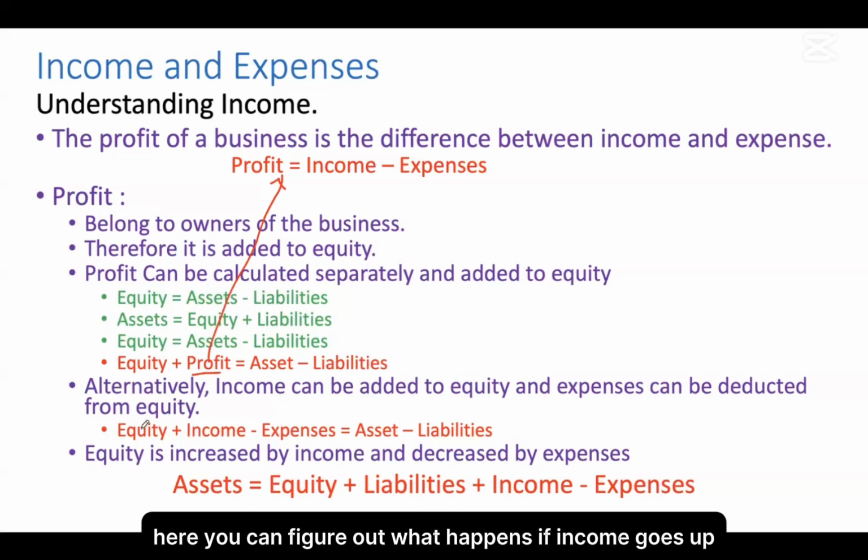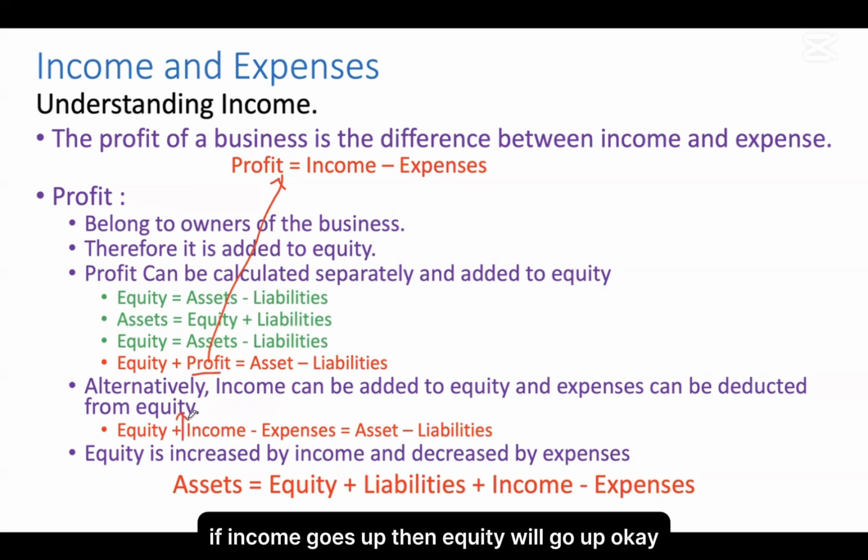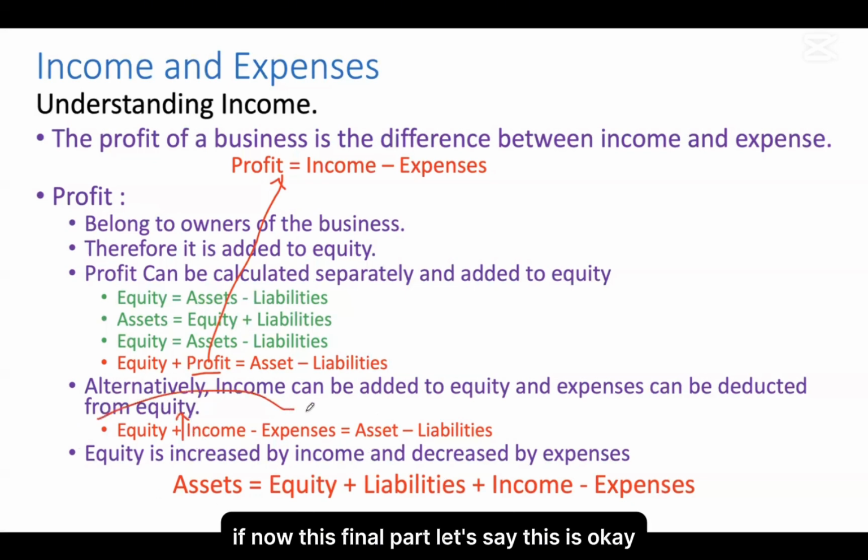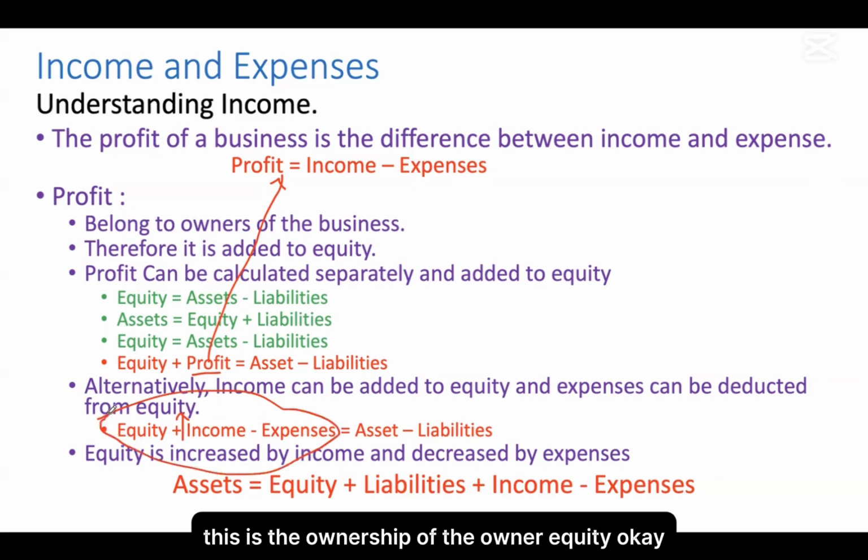Now here you can figure out what happens if income goes up. If income goes up, then equity will go up. This part is the ownership of the owner, equity.